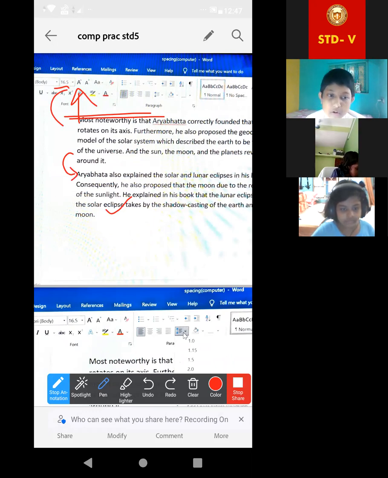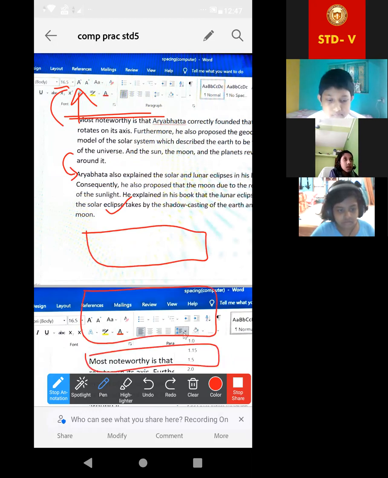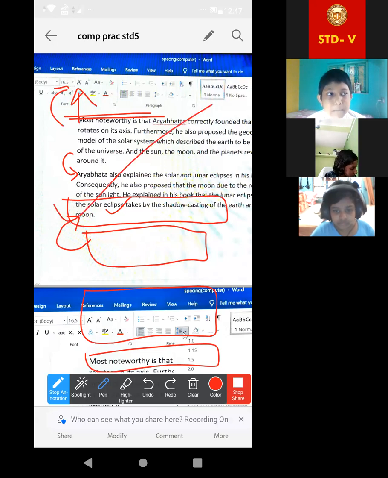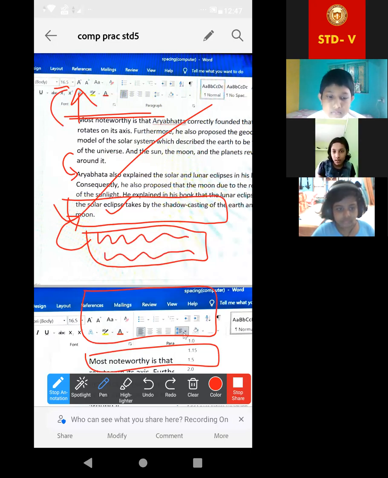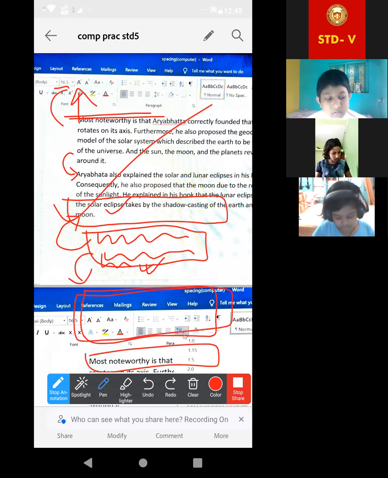Got it? Suppose first paragraph, second paragraph, third paragraph, in this way it is going on. Now before spacing means before writing or before typing, how many spaces will you give above the page, on the top of the page? Understood? Then we'll start to write over there. Then suppose one paragraph has already ended, the first paragraph is completed. After that, before starting the second paragraph, how many spaces will we give? Is it clear? Yes, ma'am.